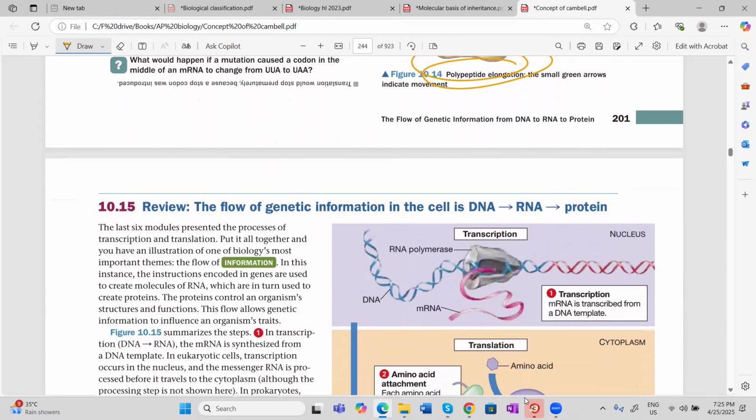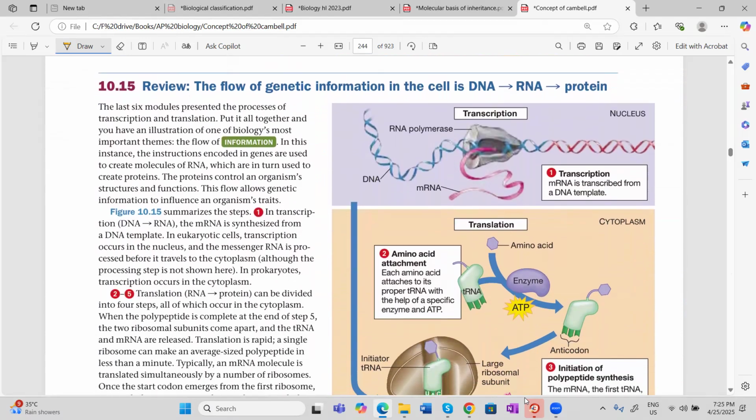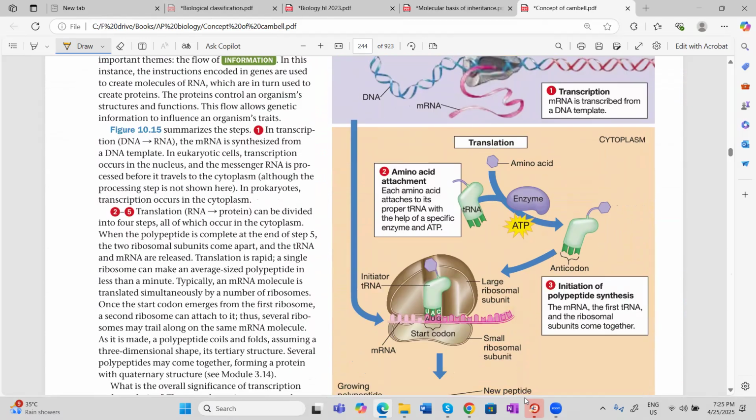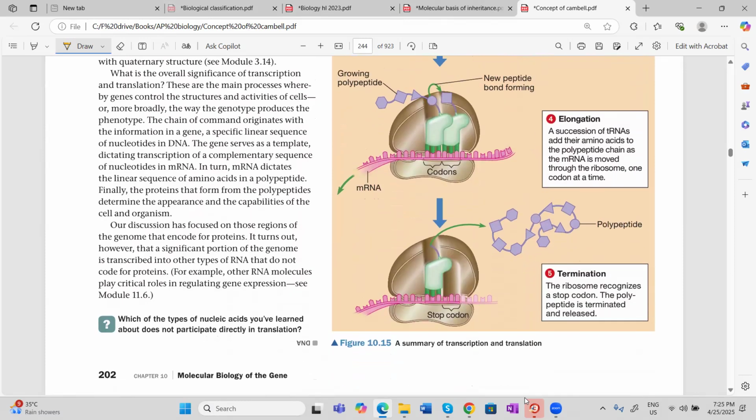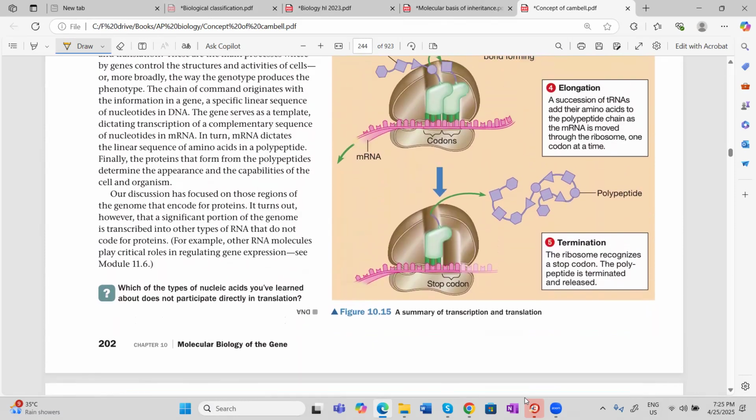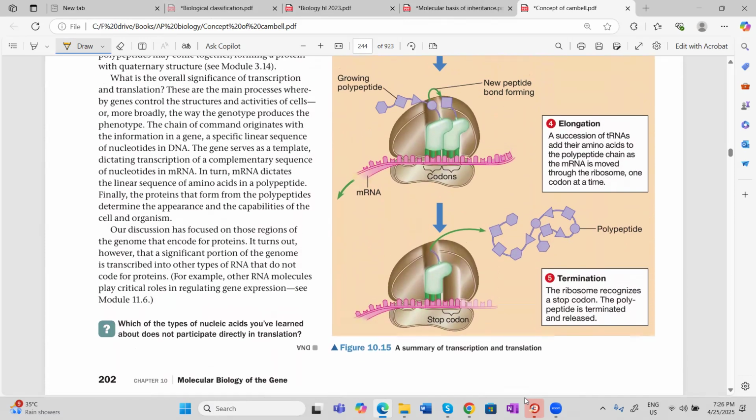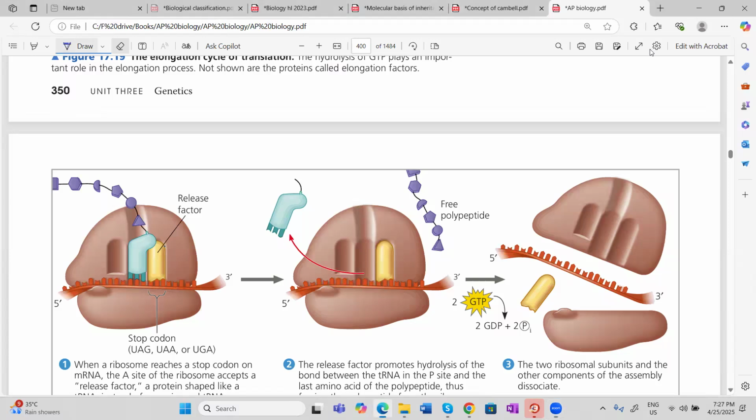At termination, what will happen? One minute. Okay, this is termination. I have to show you another diagram. Give me one minute. Now, at termination, what will happen?